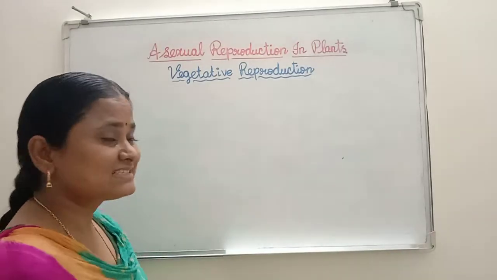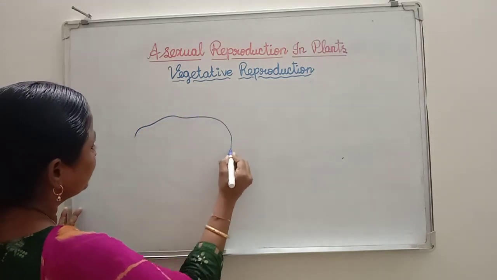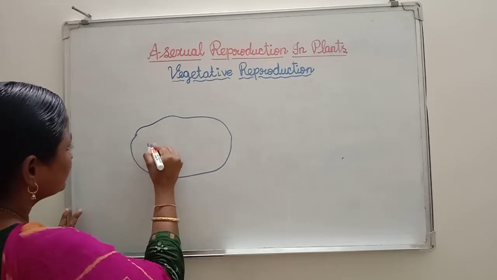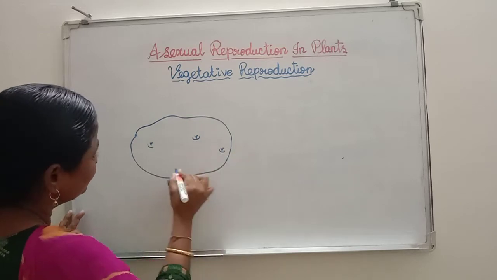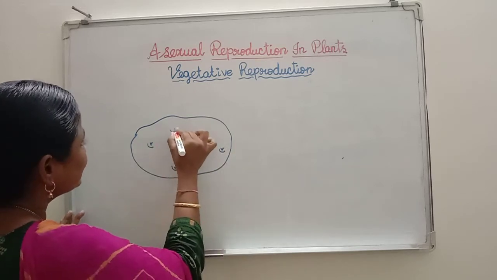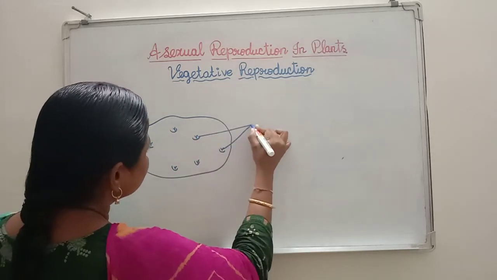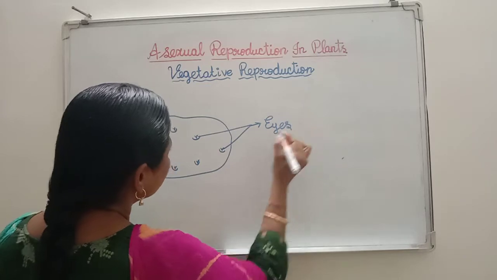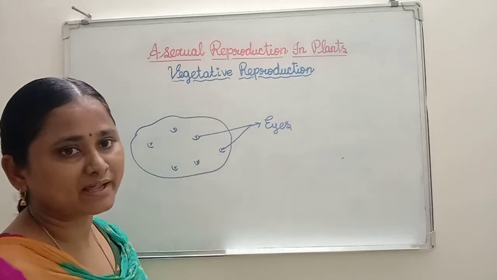Students, see here, this is potato. In potato, you find small structures like this. What is the name of these structures? They are called eyes. These eyes are capable of producing a new plant.